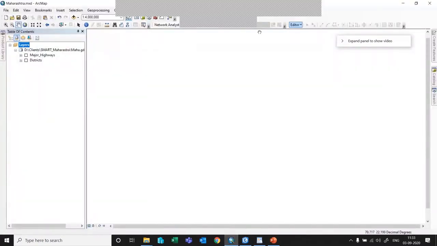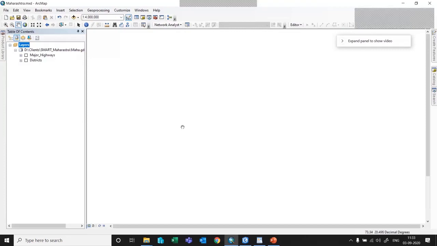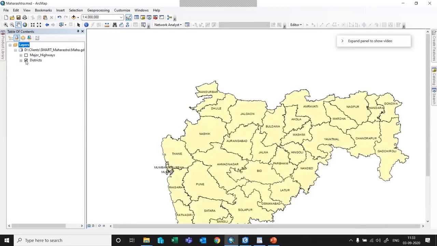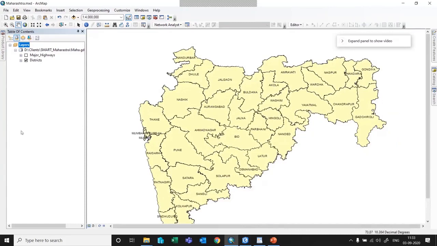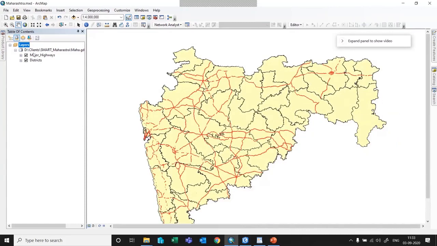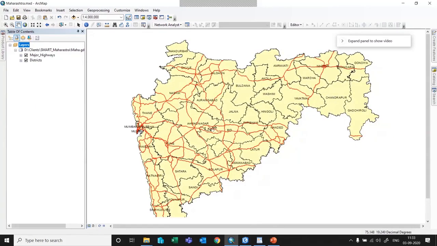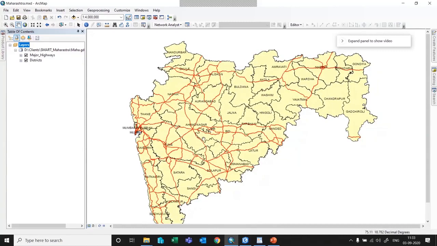Many of you must have already worked on ArcMap, and this is the interface of ArcMap. You can see it has been completely changed. ArcMap and ArcGIS Pro are completely different now. Let me enable some of the data sets over here. I have the district boundary of Maharashtra, then I have the major highways within Maharashtra. I want to save this map and directly open this map in ArcGIS Pro. So how to do that?